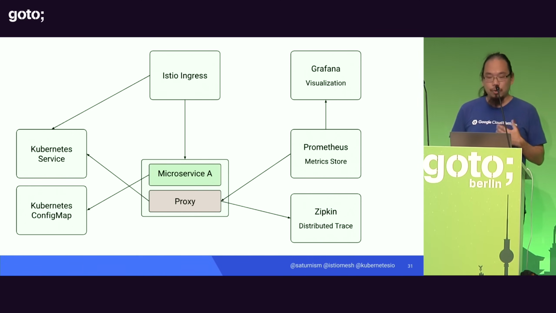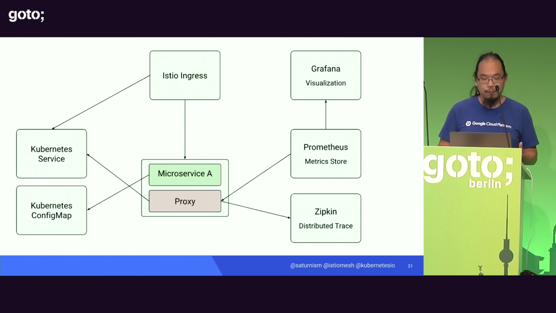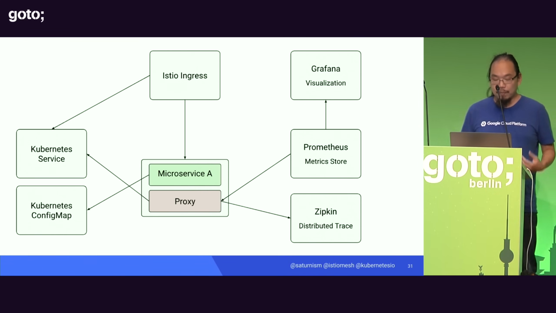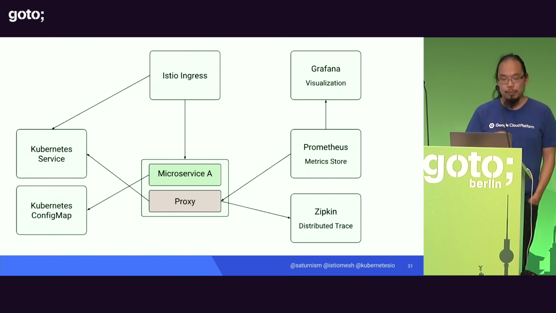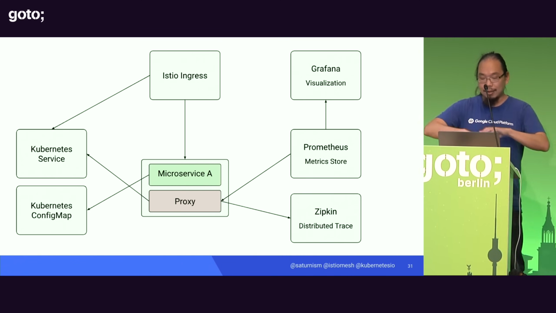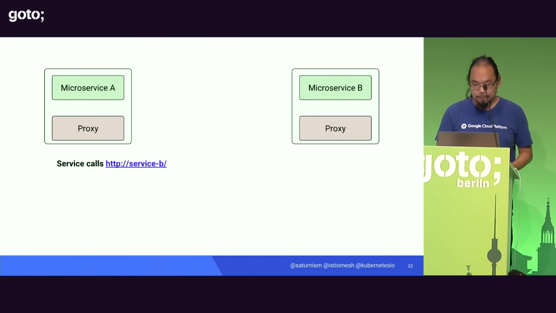And then rather than using some additional service discovery mechanisms or centralized configuration mechanism, if you're running inside of Kubernetes, then some of the mechanisms are already provided by the Kubernetes environment. So for a service registry, we can just use Kubernetes services. For configuration, we can just use Kubernetes config maps. And that will simplify your environment quite a bit.